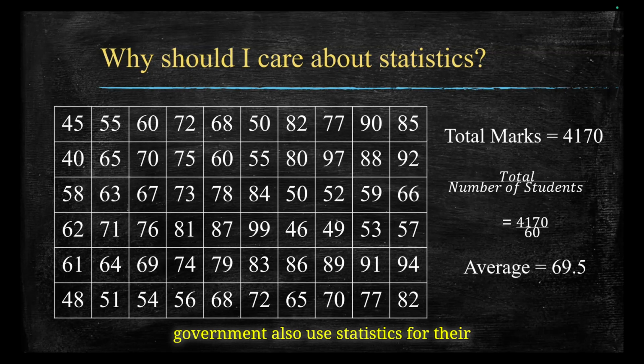And government also uses statistics for planning, for example, population and employment, all those things. And even in sports, statistics is useful. For cricket, for example, batting average, strike rate, run rate, all there behind the statistics. Basically, statistics is everywhere around us.